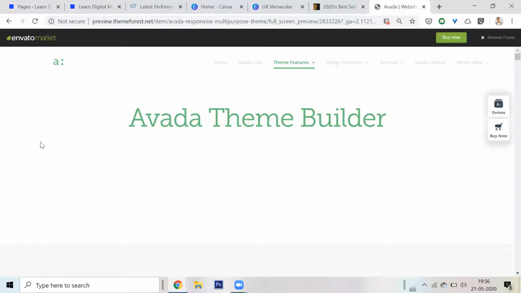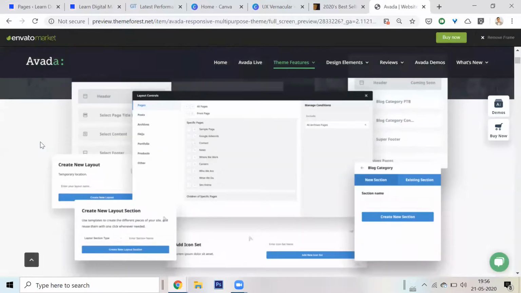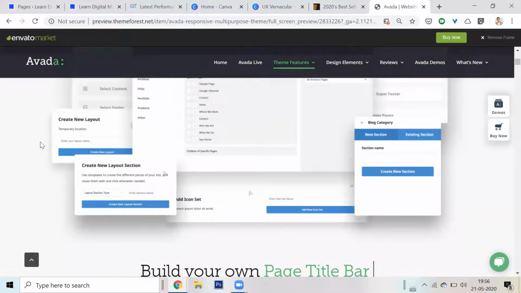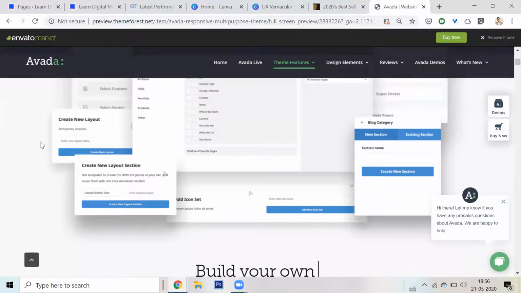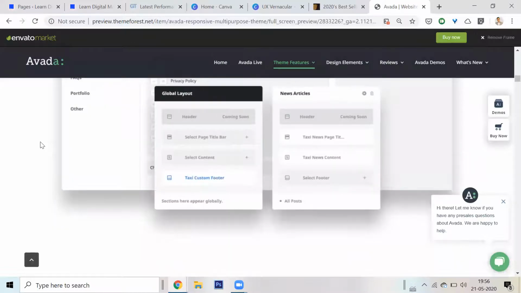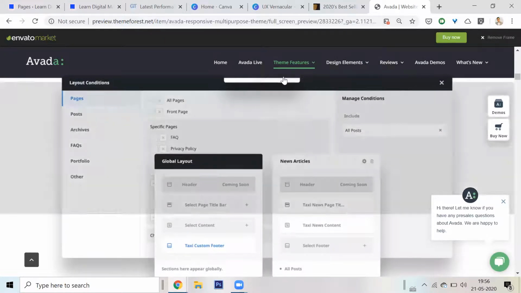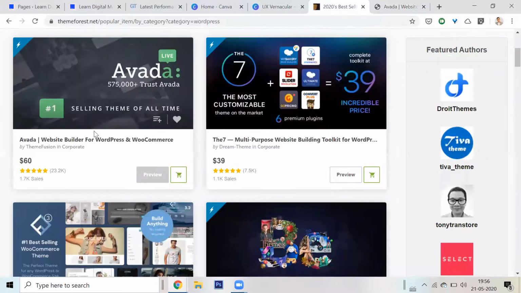Okay, so a lot of these theme authors, they create builders in which you can drag and drop, create sections, and you can make your own website. All right, build your own footer, design, etc. Look, it shows you the back end where you can actually set up the page title bar, the header, the footer, everything can be done. These are all templates. You can go to these templates, you can look at these templates.